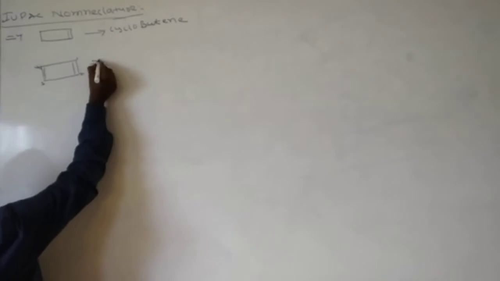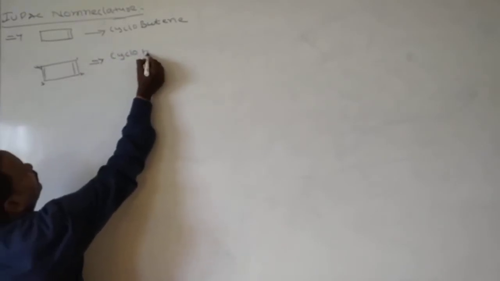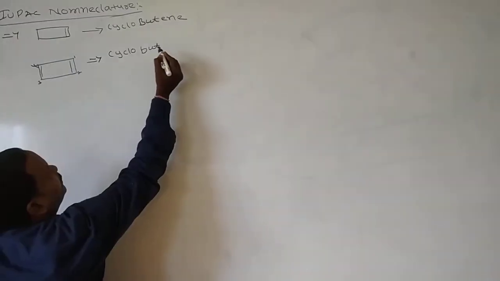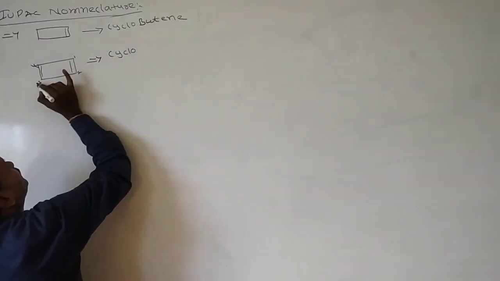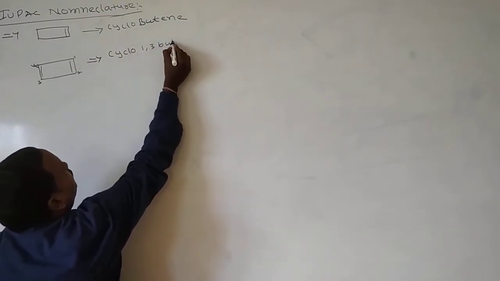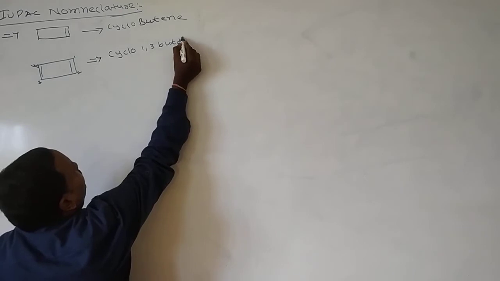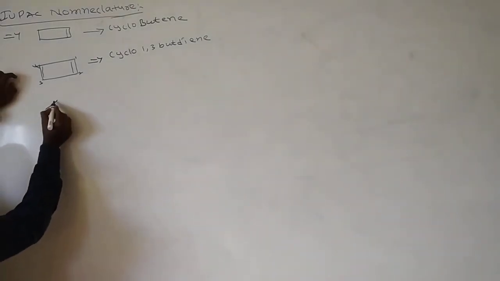And here, what is the name of this molecule? Cyclo, but. Which but? First position double bond is there, third position is there. 1, 3, but, diene. 1, 3 butadiene. Okay.